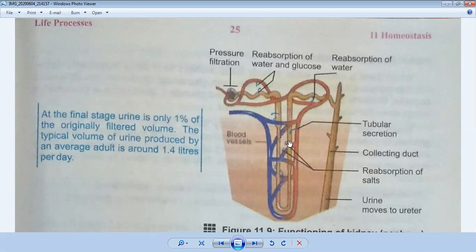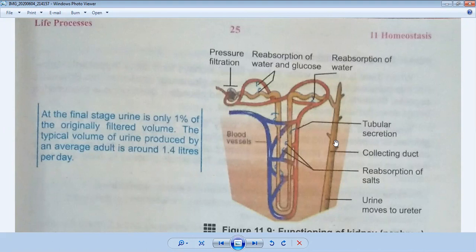This is the second step of urine formation, reabsorption. After that, all these parts, which consist of creatinine, glucose, and blood urea, are collected and come into a collecting duct. This is called a collecting duct. The useful parts go back to the blood and the not useful parts are collected into the collecting duct, so they play a very important role.